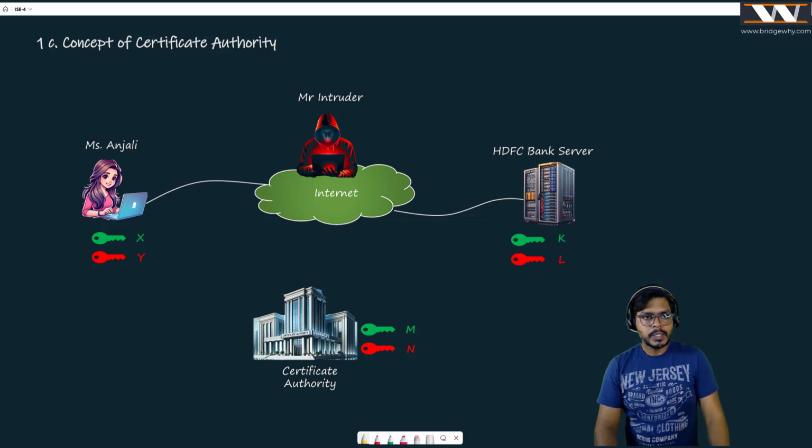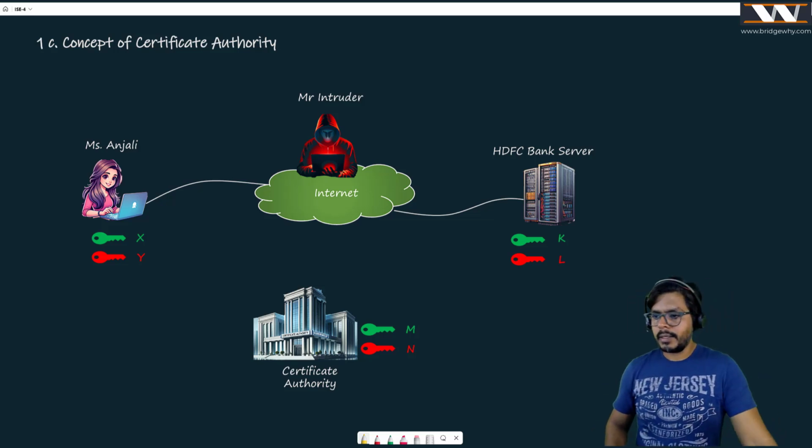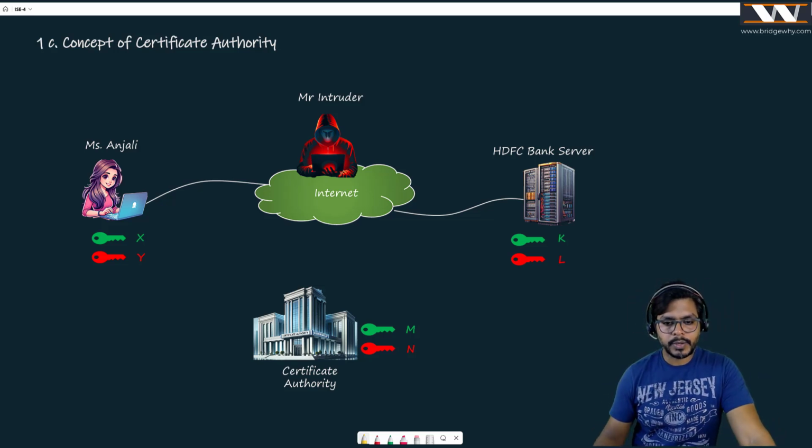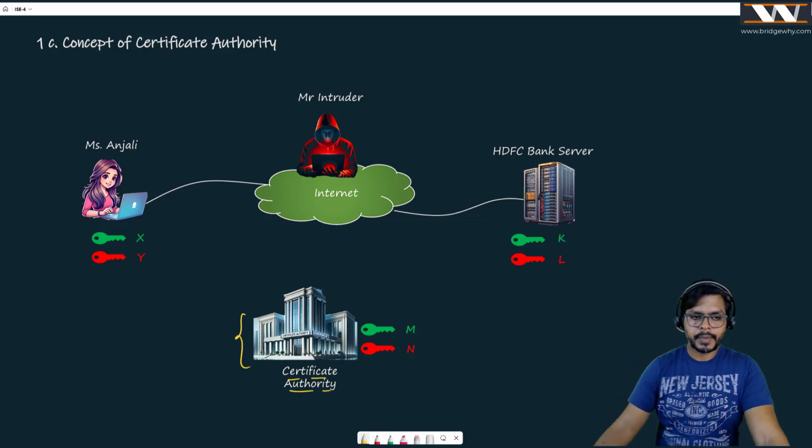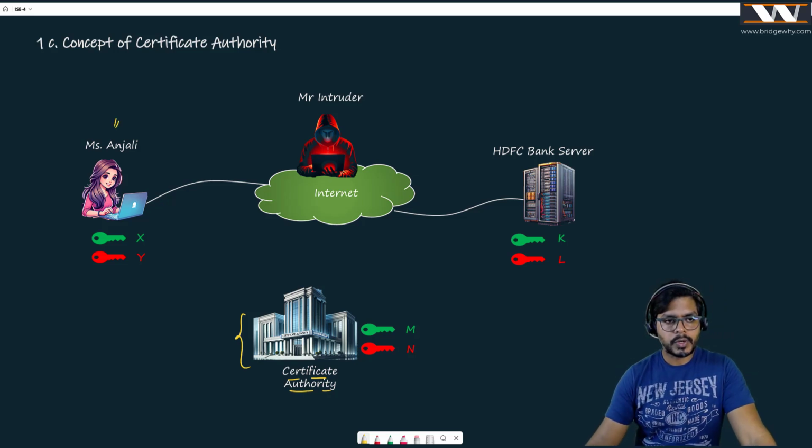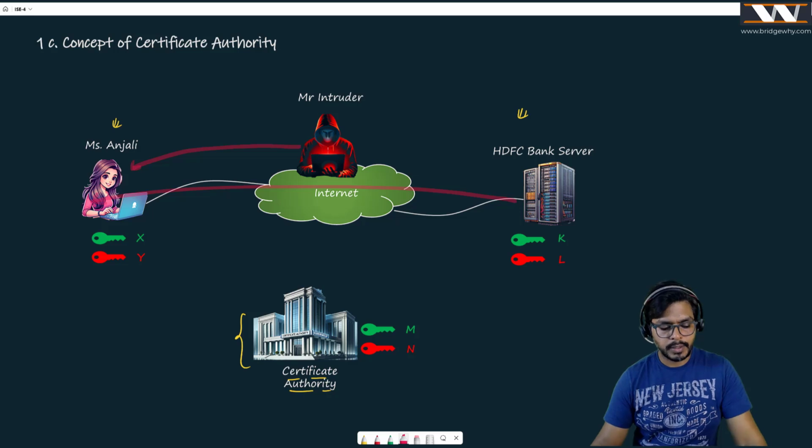So right now we are introducing the certificate authority in a more formal way. Now I have replaced that university in the same picture with the certificate authority. So what is happening here? Now Miss Anjali wants to talk to the HDFC Bank server, but the problem is the same: the reply can come from an intruder or from HDFC Bank, right?